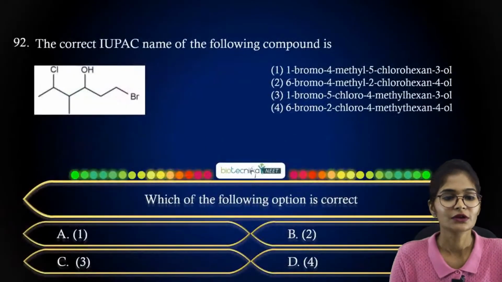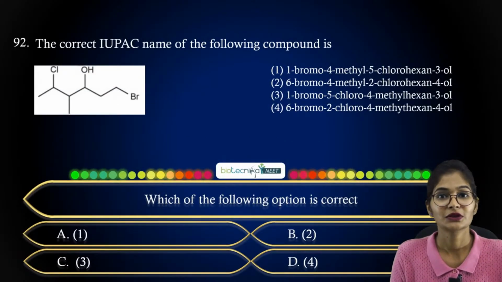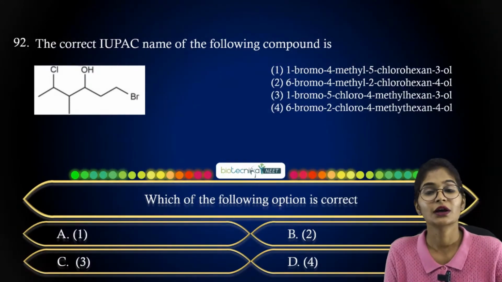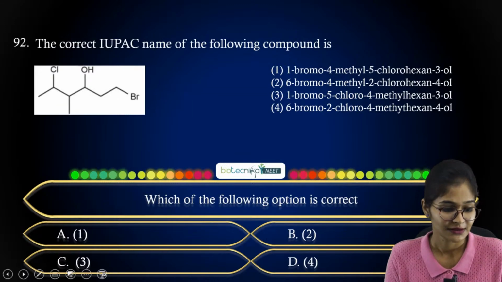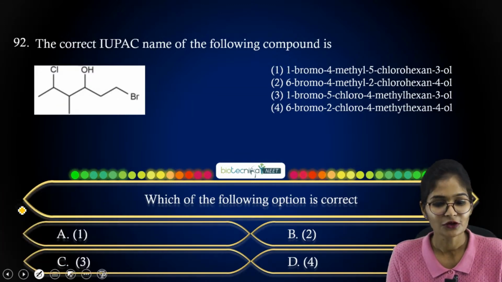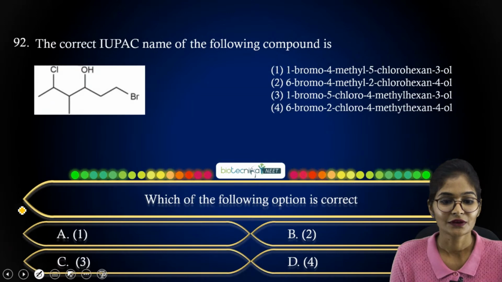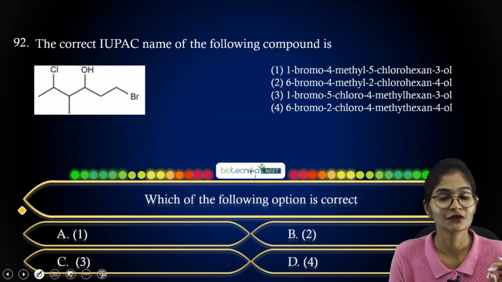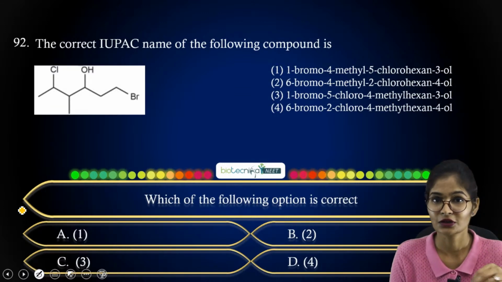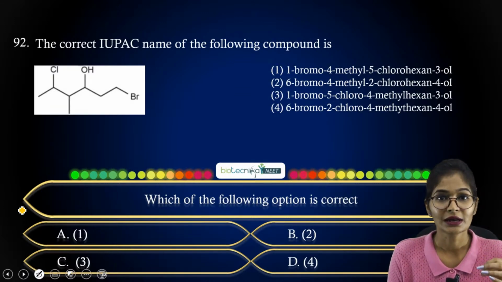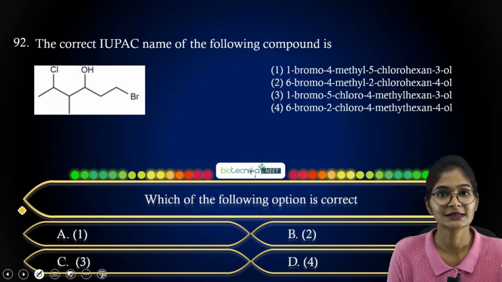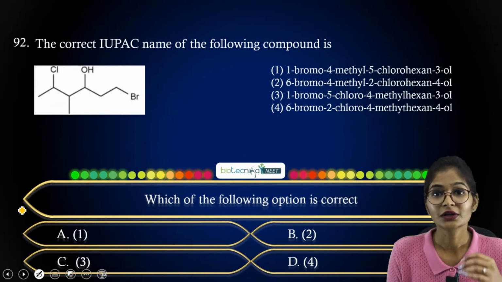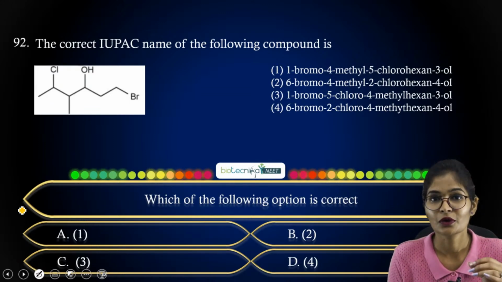Okay, now coming to your next question, which is with respect to IUPAC. IUPAC is one of the simple topics, which you can answer quickly. When you consider the IUPAC overall, first they have given bromine, alcohol, chlorine. Whenever they give any IUPAC structure, you have to correlate with respect to the functional group present. So what functional groups have they given? OH, Br, Cl. What priority order you pick with respect to functional group also matters.